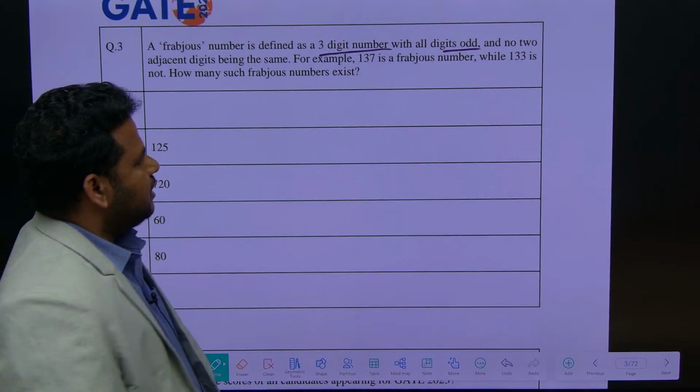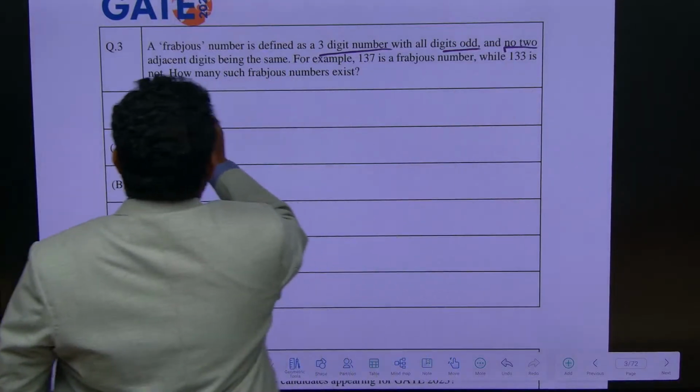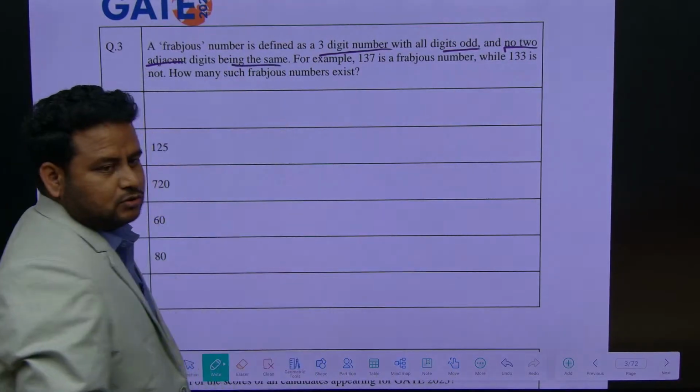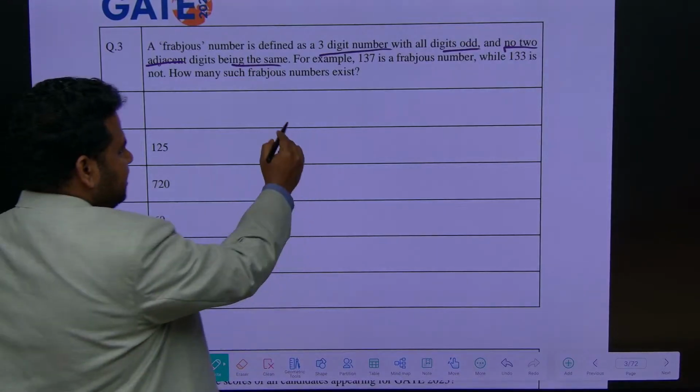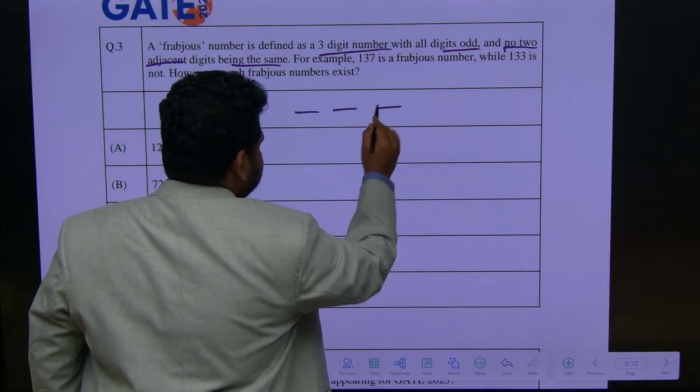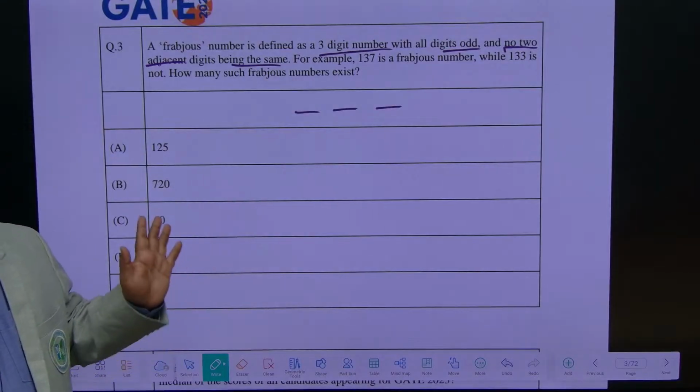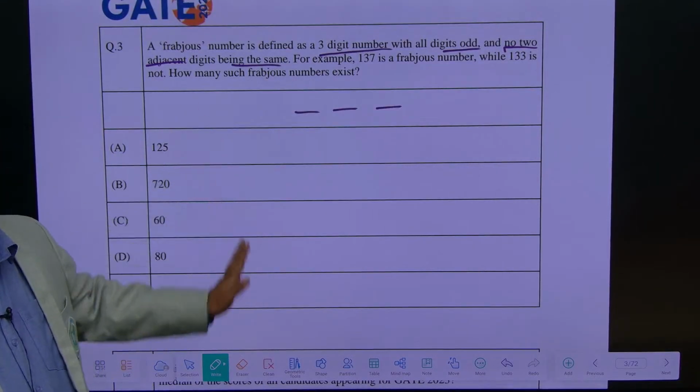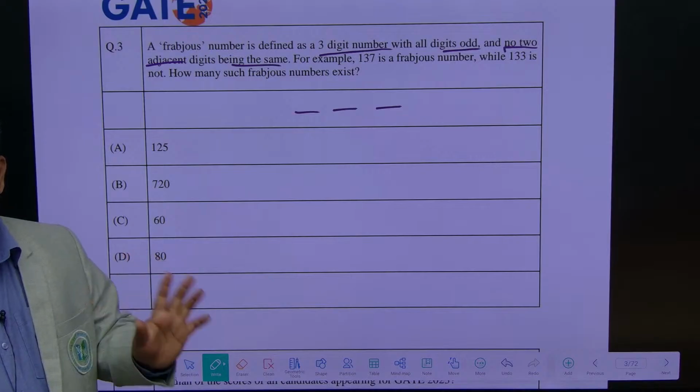And no two adjacent digits being the same. No two adjacent digits being the same. So they are telling what? This is the 3-digit number. So if you talk about a 3-digit number with all digits being odd, what are the numbers that you can consider?